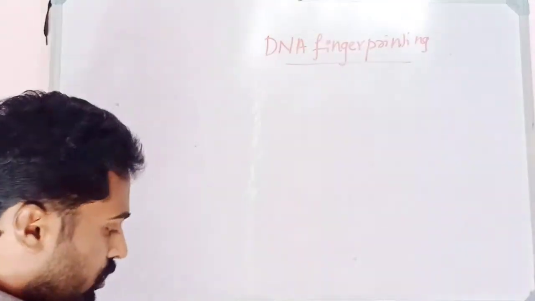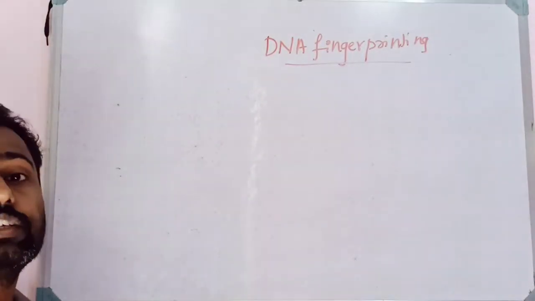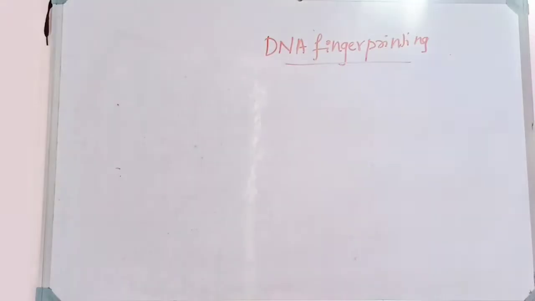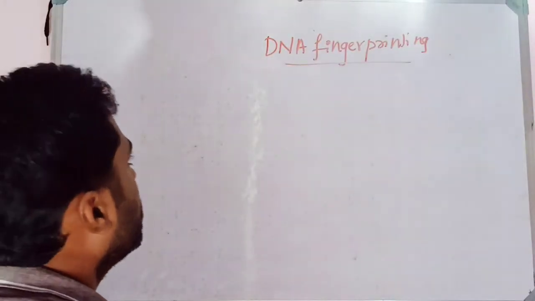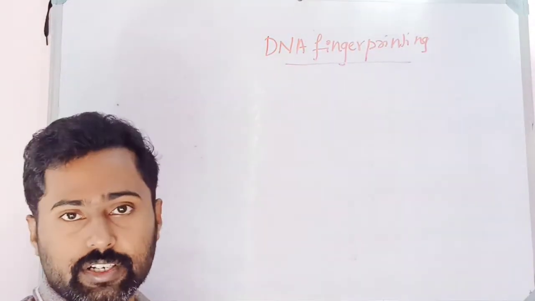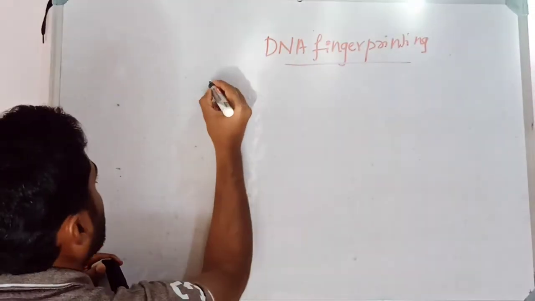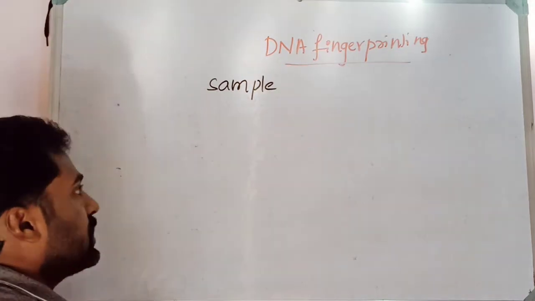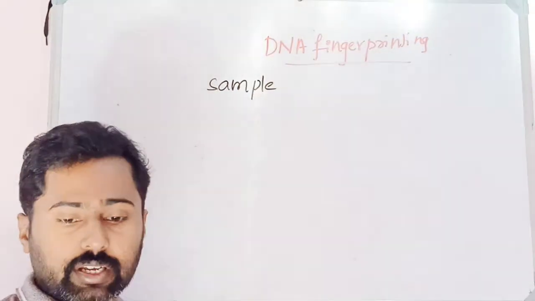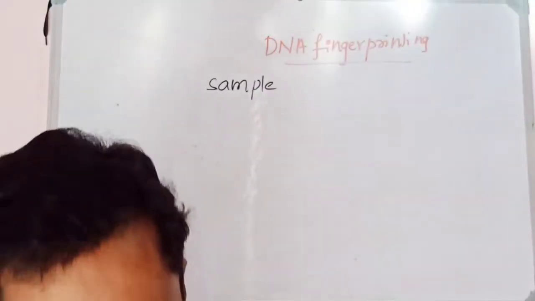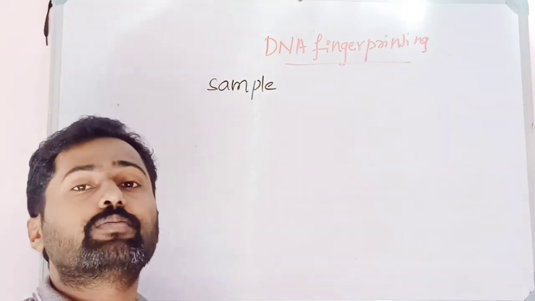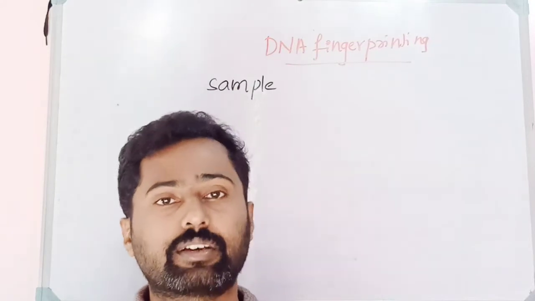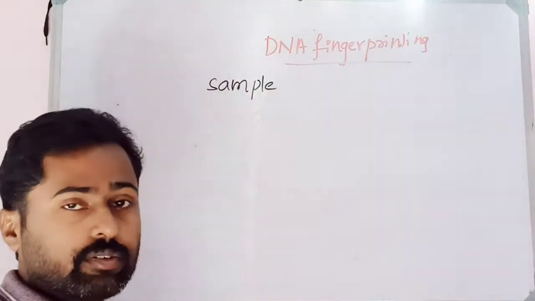Okay, so let us look into the requirements for DNA fingerprinting. What all is needed for DNA fingerprinting? See, DNA fingerprinting requires some basic requirements. That is the sample. Sample is very much necessary for DNA fingerprinting. Without a sample we cannot conduct DNA fingerprinting, because the DNA has to be extracted from the sample. Since DNA has to be isolated from the sample, samples are very much necessary in order to carry out DNA fingerprinting.